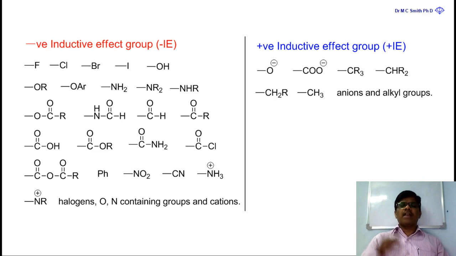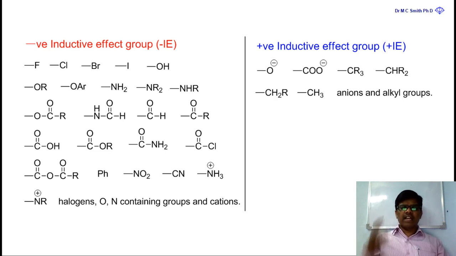Halogens, and oxygen and nitrogen containing groups. That means halogens are more electronegative than carbon. So fluorine, chlorine, bromine, iodine obviously pull the electron density, and they feel a partial negative charge on them.